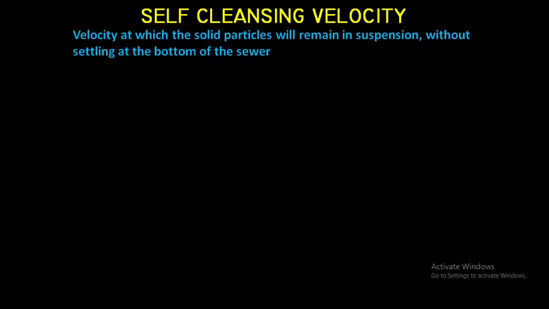In order to keep the solid matter in suspended form, a certain minimum velocity of flow is required. Otherwise, the solid particles will settle in the sewer, resulting in its clogging. Such a minimum velocity is known as self-cleansing velocity. Or self-cleansing velocity means the velocity at which the solid particles will remain in suspension without settling at the bottom of the sewer.